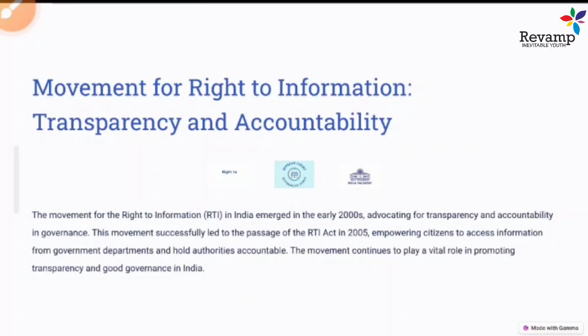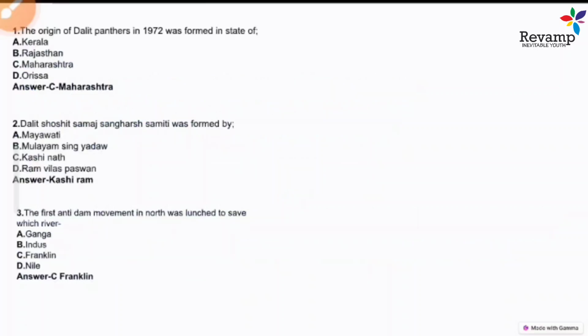Now we are moving towards the formation of a citizen society that is educated and aware of its fundamental rights and duties. So this is how these political and social movements created a large impact on Indian society. So this is all in this chapter.